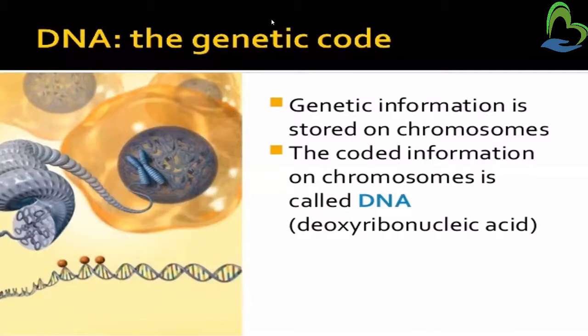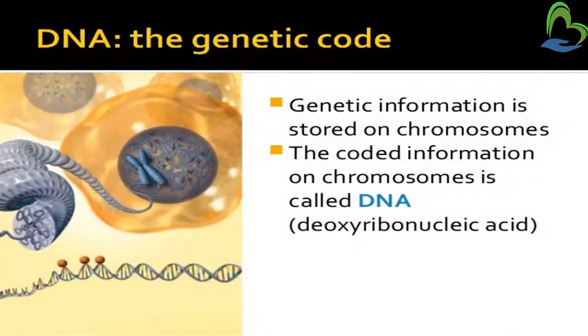Next is DNA. DNA is called the genetic code. Genetic information is stored on the chromosomes. The coded information on chromosomes is called DNA. Each chromosome has DNA, and the coded information on the chromosome is called deoxyribonucleic acid.